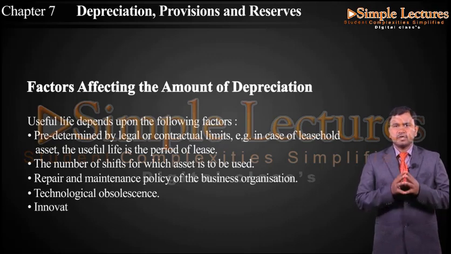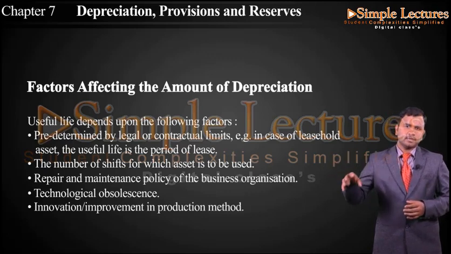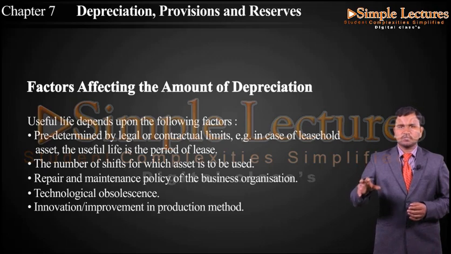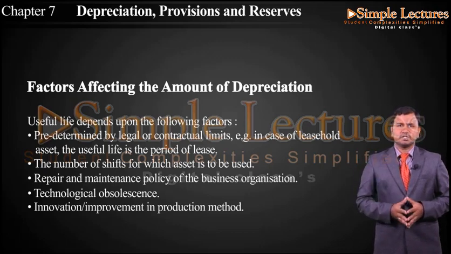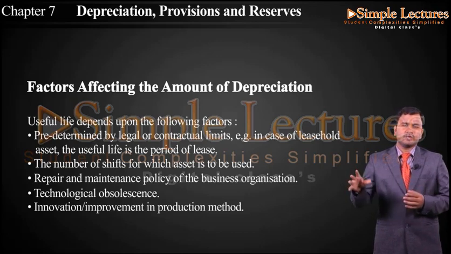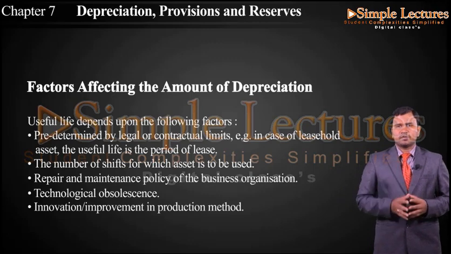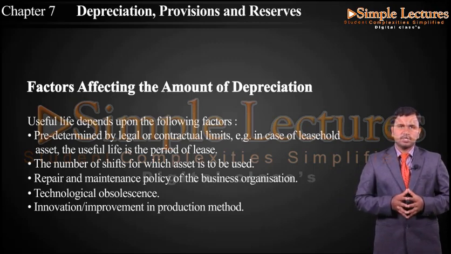Then we have innovation, improvement in production methods. In a particular organization, based on the machineries we have, we are going to plan the production method. If we want to improve the production method, then immediately we will require changes in the machineries. So based on the methods of production, we are going to plan the life of the asset.